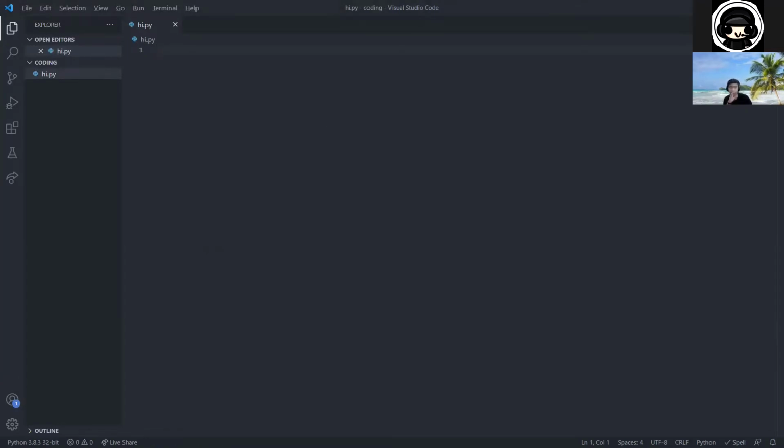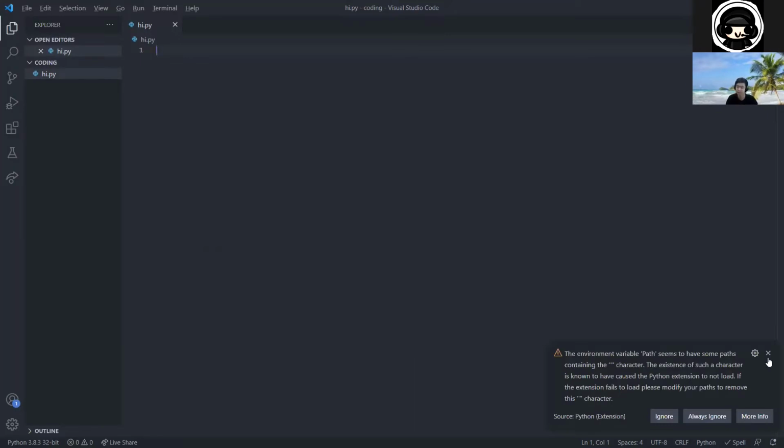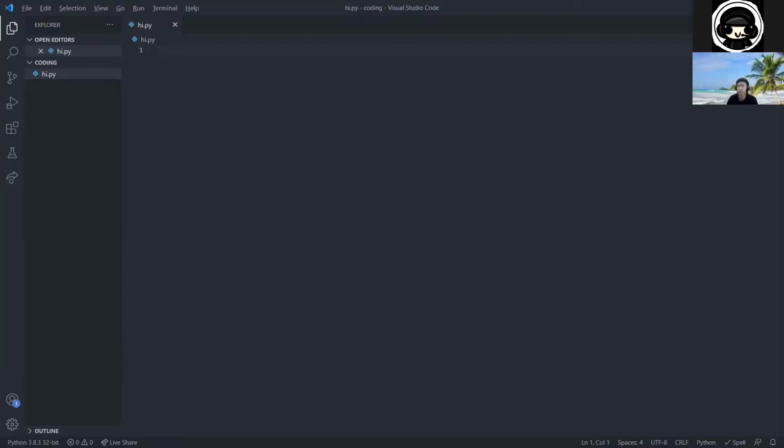But one thing we didn't manage to properly cover last week. Oh, so if this pop-up shows up here, you can just ignore it. You can just exit. It doesn't matter. So one thing we didn't properly cover last week was variables. There are many different types of variables within Python. So variables, so that's a comment, right? Because we have the hashtag.